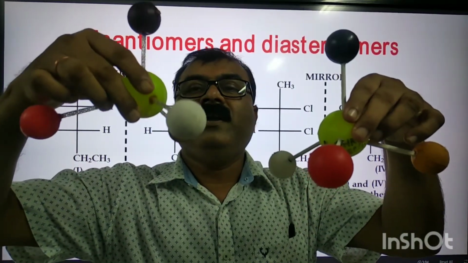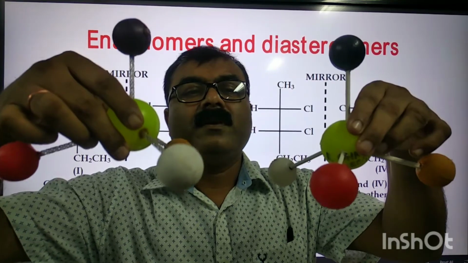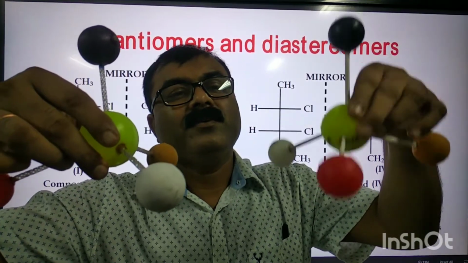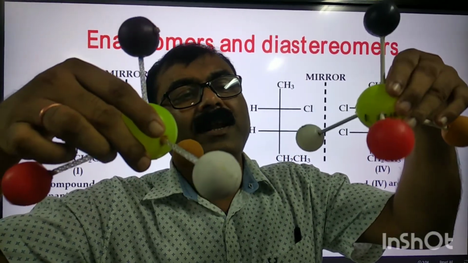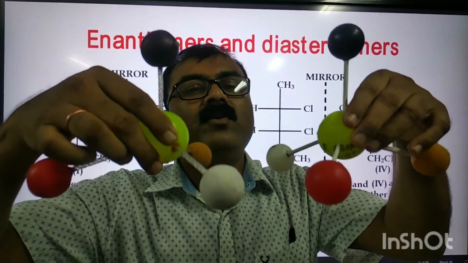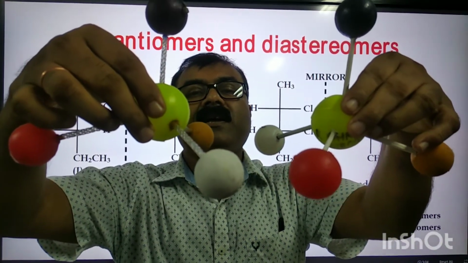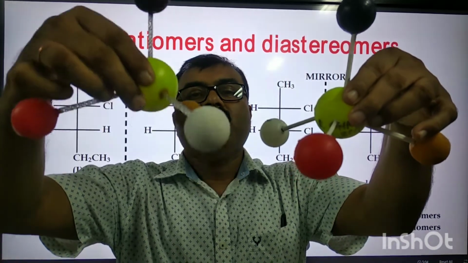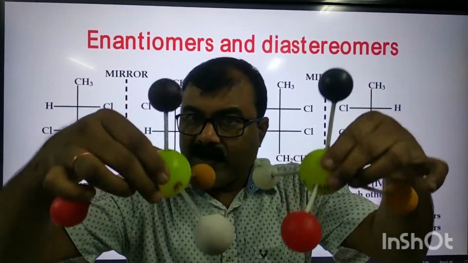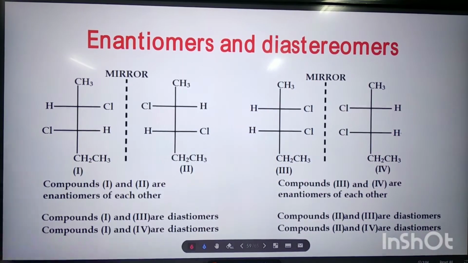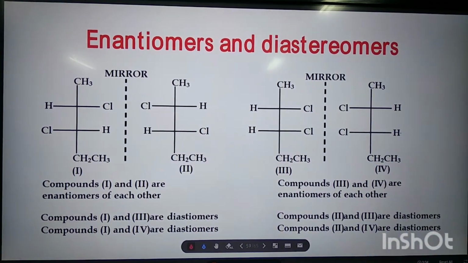I am holding the molecule here in the right; whenever I hold the molecule with the left, this is not a mirror image. See this. This is not a mirror image of this. Very clearly you can see. So these are diastereomers. Let us try to understand with the help of examples.